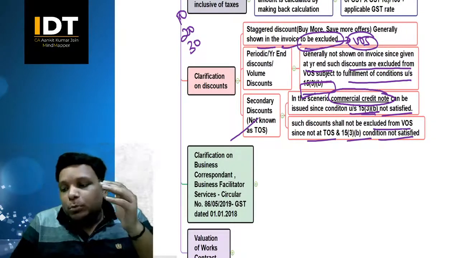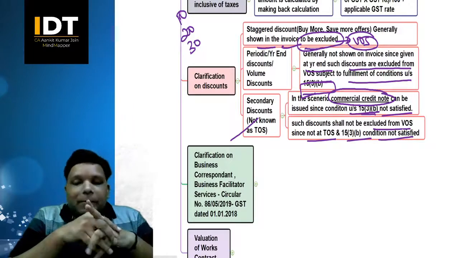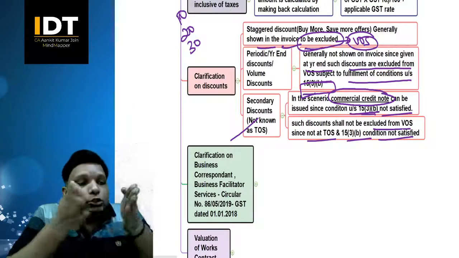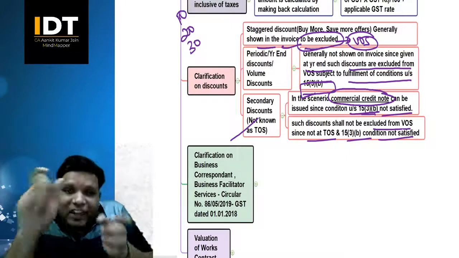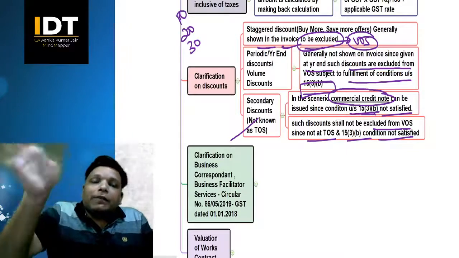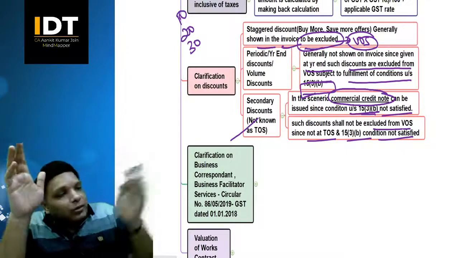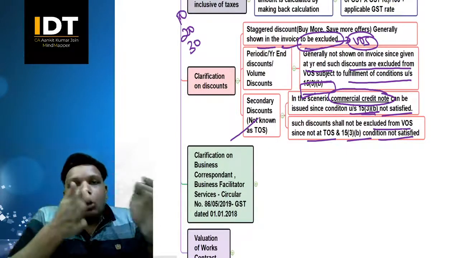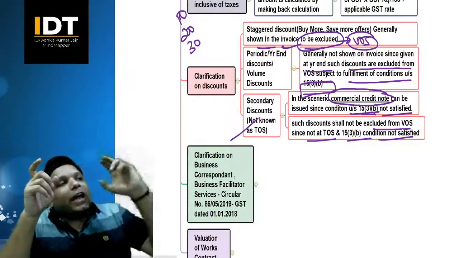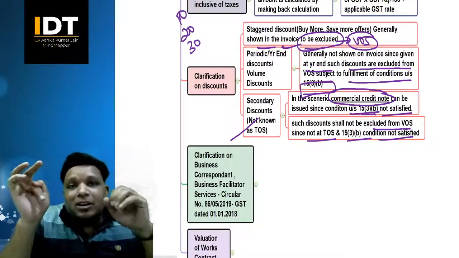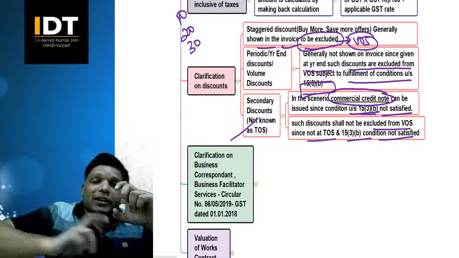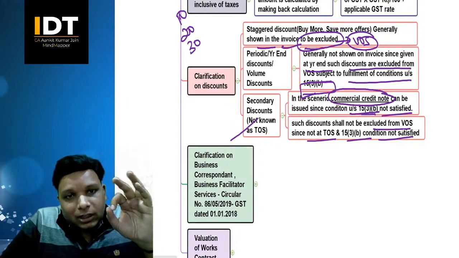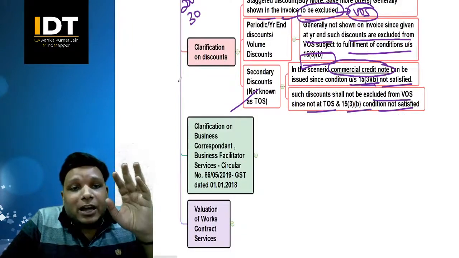So आज अगर मैं किसी को बोलता हूँ कि अगर आपने पेंडेमिक का आप पेमेंट आज कर दो, so I will give you an additional discount of 5% because it's a pandemic situation, right? So it was not known at time of supply. So this 5% is my commercial loss. So the government is not bothered. So this will have no reflection in the GST return also, correct? So these are additional. So this is why it will not be excluded from the value of supply. आपको जो actual invoice था उस पे आपको GST पे करना पड़ेगा. This commercial invoice is just the arrangement between the buyer and seller on a commercial level basis. Clear? That is the concept as far as discounts ka clarifications are concerned.